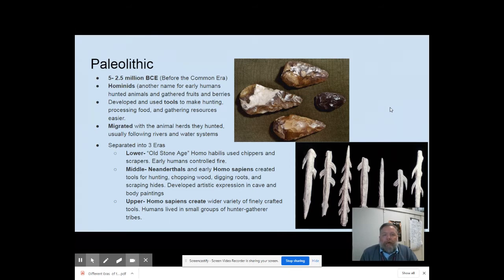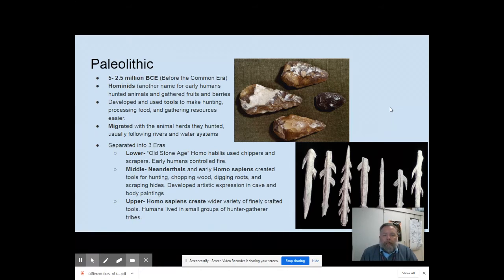The Paleolithic era can be separated into three major parts. The lower Paleolithic era, during this time, early humans used chippers, scrapers, and the most important thing at this time, they learned to control fire, which was revolutionary. They could use fire for hunting, protection, and also for warmth and cooking their food.